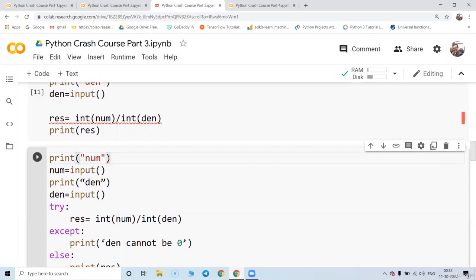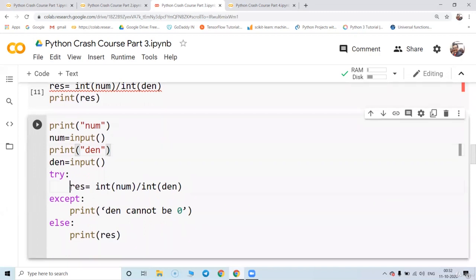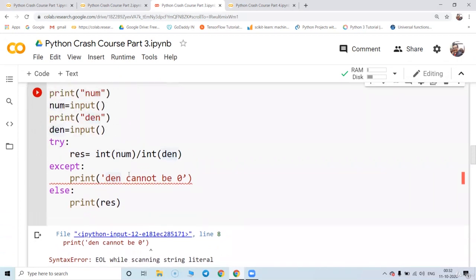Here we are going to use the try and except method to check whether any error is occurring or not. First we will try it, and if there is no error, then we are going to display. And if there is an error, we will tell the user that there is an error, just rectify that error, and then only the answer will be printed. Great. So let's try this with a different example.